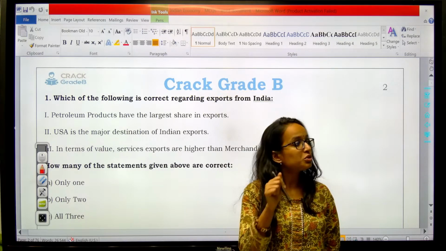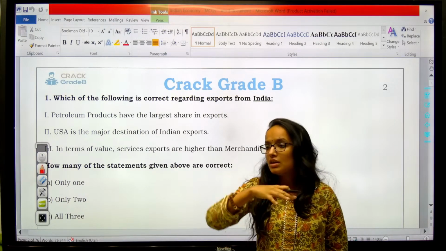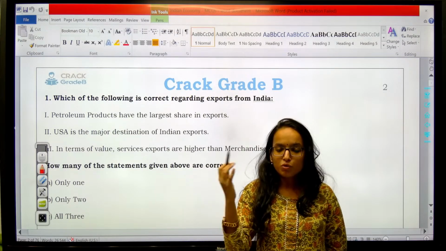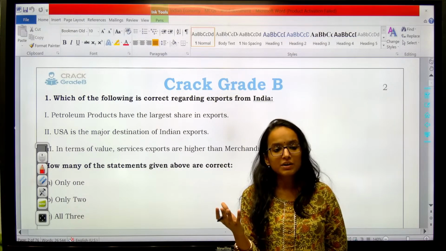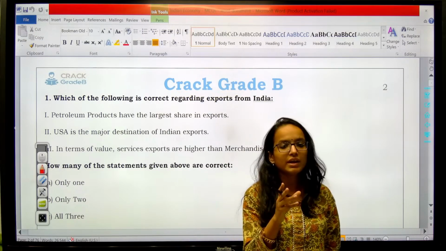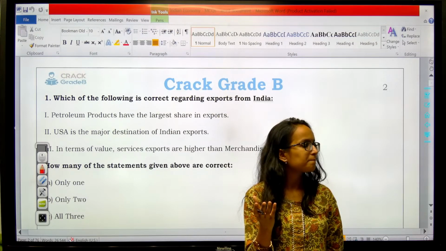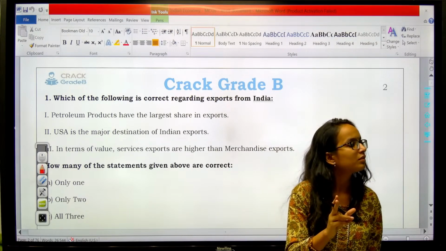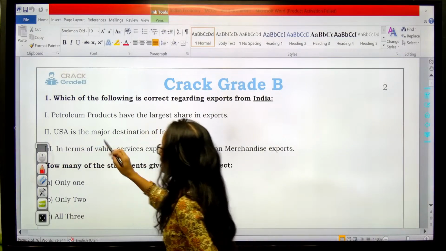Major destination of Indian exports is different from having the largest trading partner. Major destination of Indian exports is US, but the largest trading partner of India is China. So you should not get confused. Therefore, I told you the difference earlier. All good. So C is the right answer here.